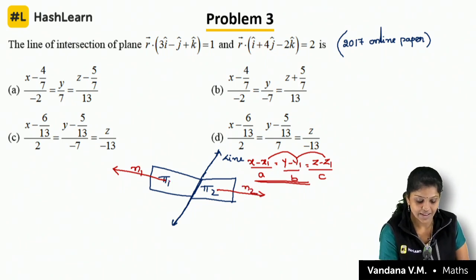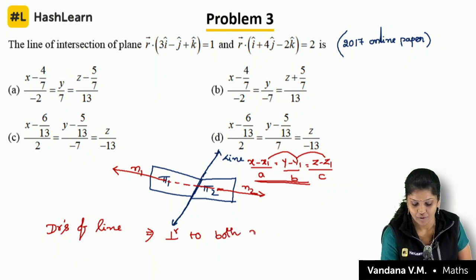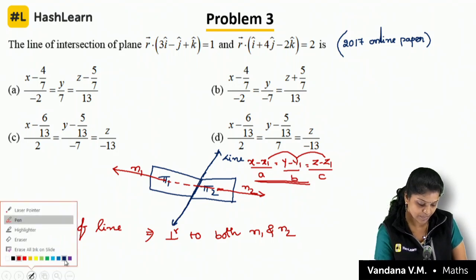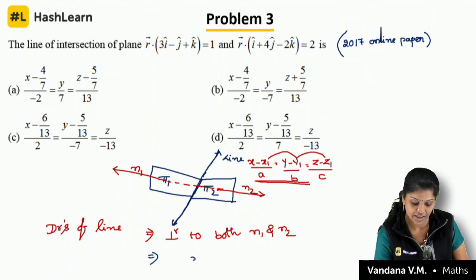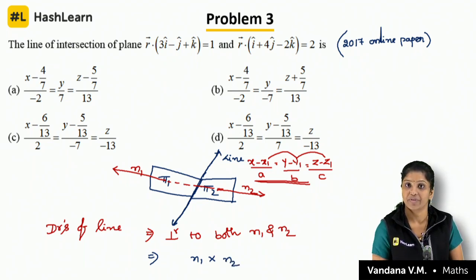this line is perpendicular to both normals. If you want the dias of the line that is perpendicular to both n1 and n2, I told you in the previous class itself, that is n1 cross n2. Find out the vector product.